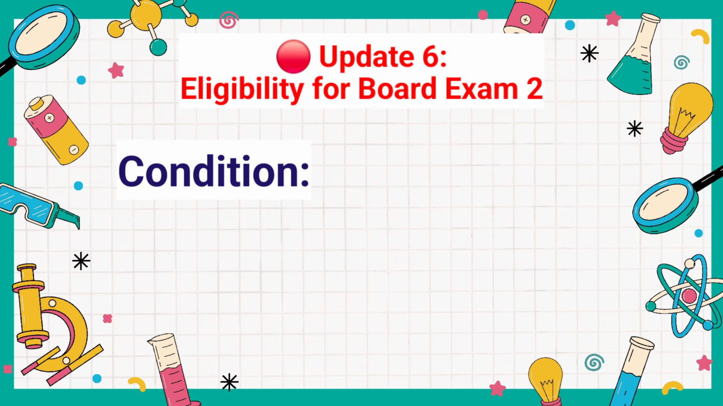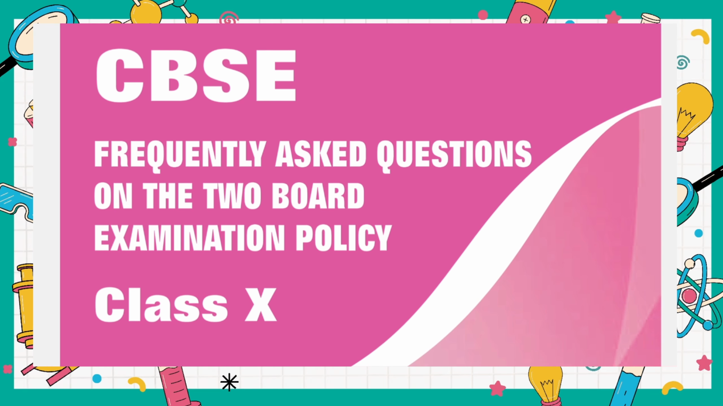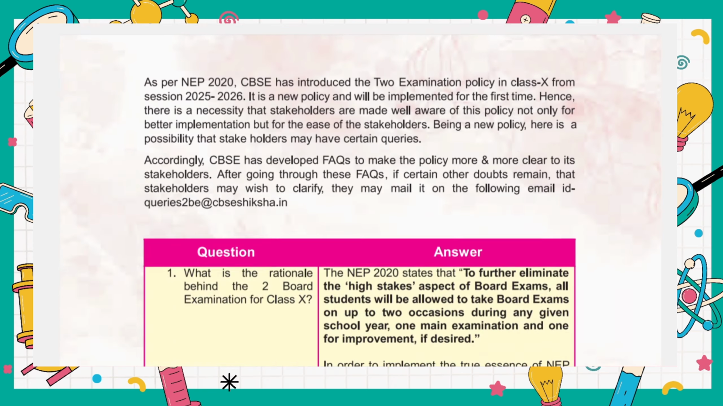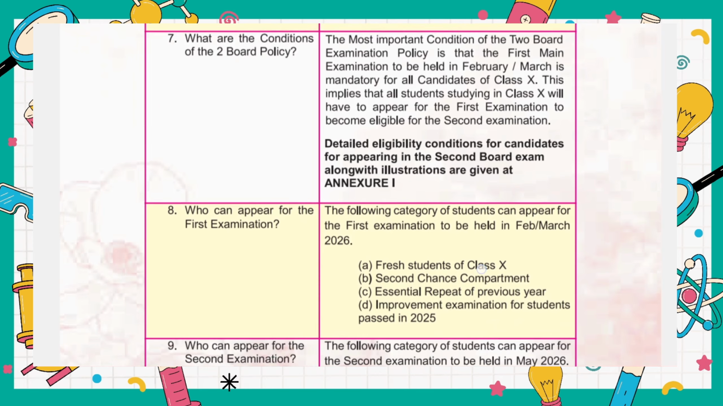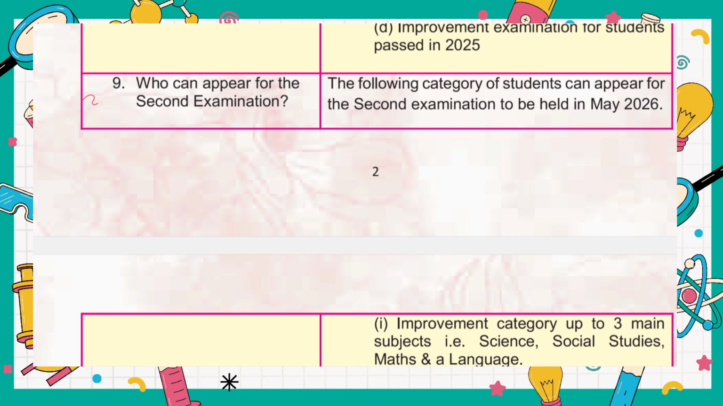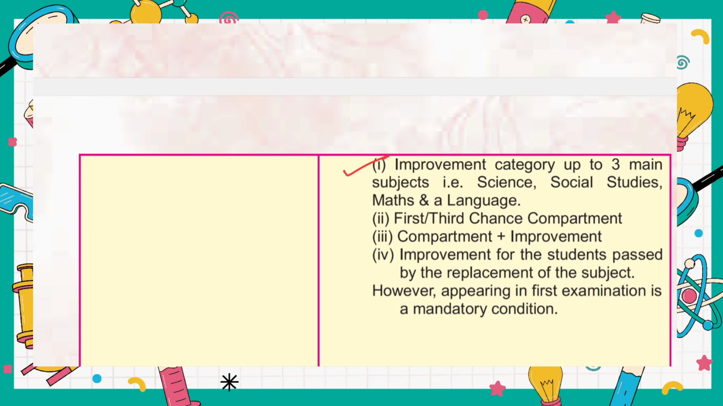Next one is eligibility for board exam 2. To appear in board exam 2, there is a condition. So this is the official document released by CBSE, frequently asked questions on the 2 board exam policy for class 10. So let us see the eligibility criteria for the board exam. So here the question is who can appear for the second board exam. For the second board exam, the first category is improvement category up to 3 main exams, which are science, social science, maths and a language. A language means either English or Hindi or Sanskrit or any one language.